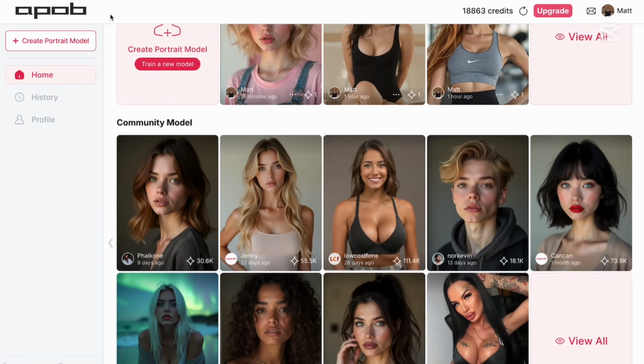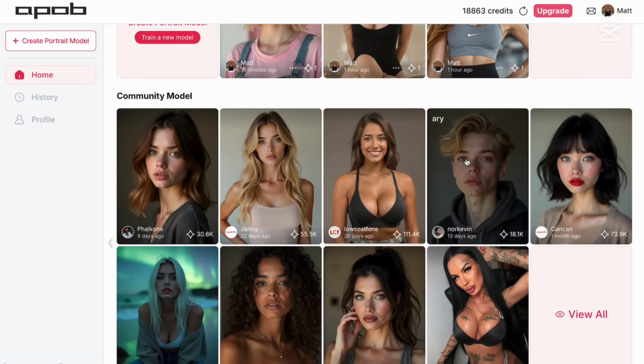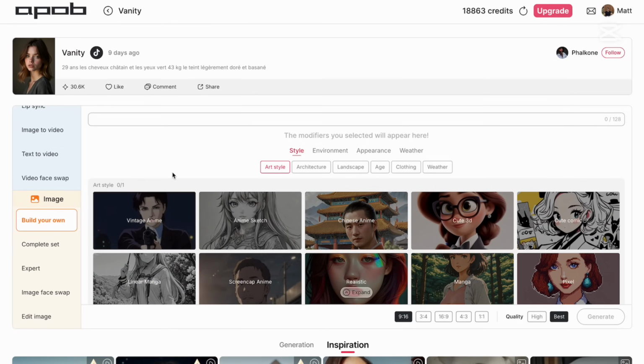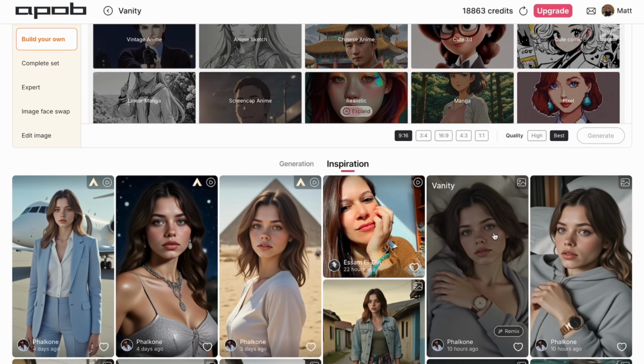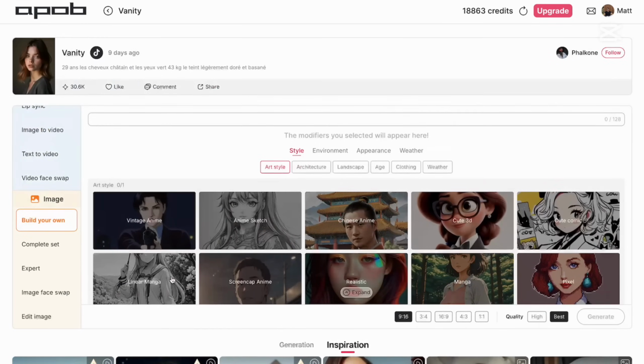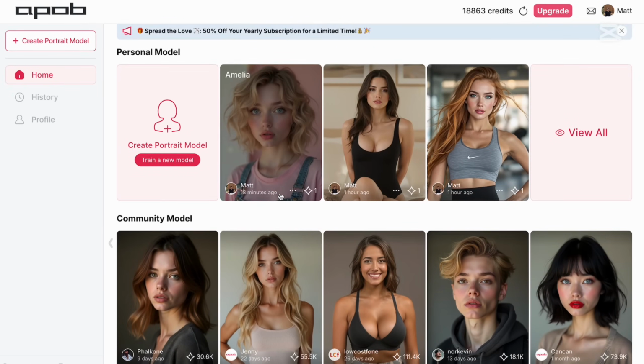And of course, if you would like to use any of them, you can just click on any influencer and you can remix them. So for example, whatever influencer you like, you pick your influencer, and then you can create your generation using this influencer here. The same like someone was using this influencer before. You can do the exact same thing with all the influencers, even the influencers that I made myself.